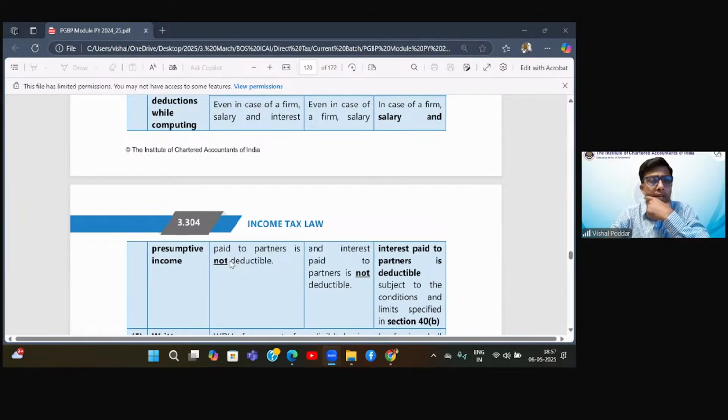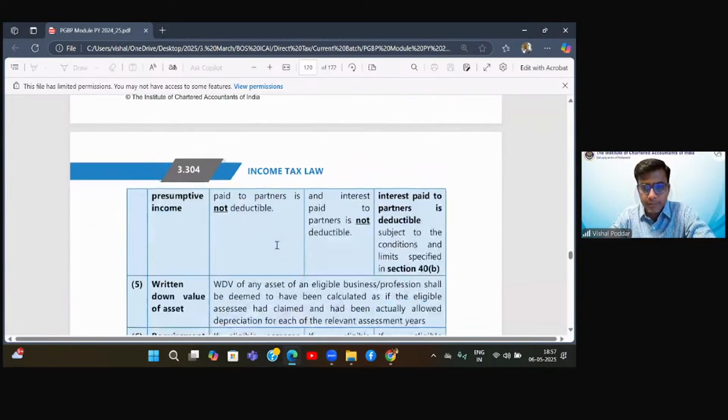Beta, one second. I'll come to your point. Let me first cover this because I have follow-up questions. But deductions will not be needed because debtors will convert into cash because the due date has passed. I did not get this point, Priyanshi. But I think I've catered to all your queries relating to this, right?